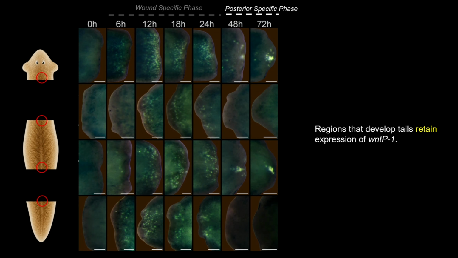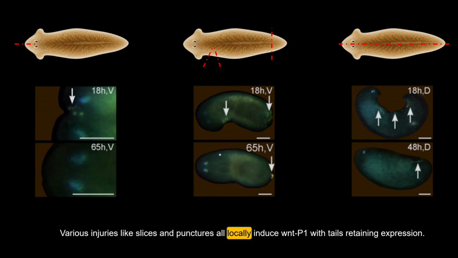That immediately raises the next question. Is this induction specific to amputations that require tail regeneration, or is it part of a broader wound response? In figure panels F through J, the authors test several kinds of injuries: slices, punctures, wedge excisions, oblique cuts, and lateral cuts. In every case, WNT-P1 is induced after injury. Only later does the pattern diverge.